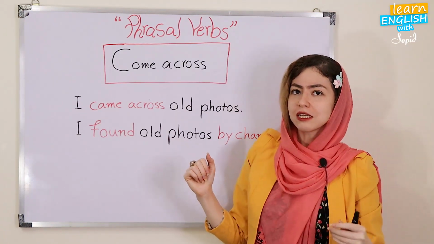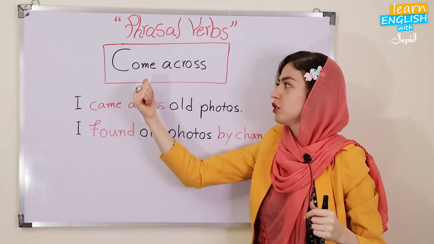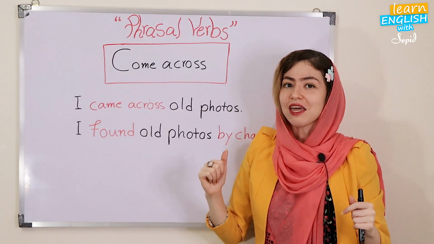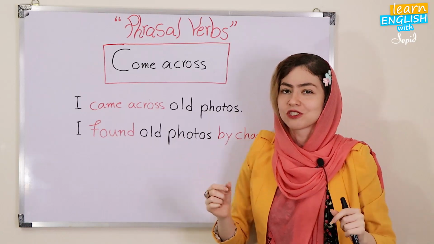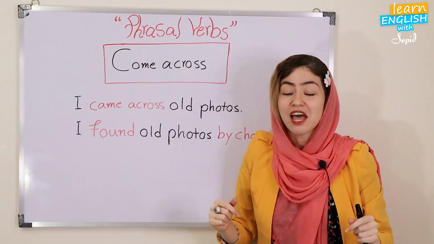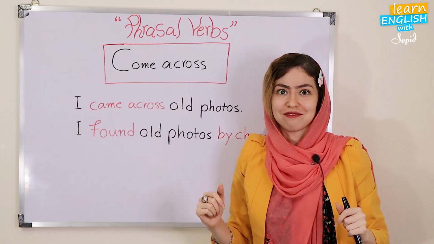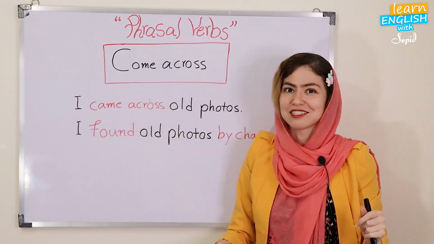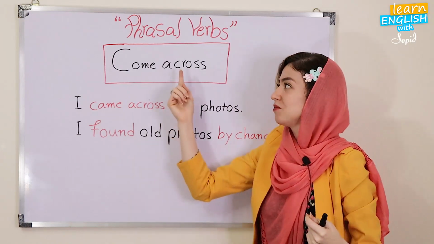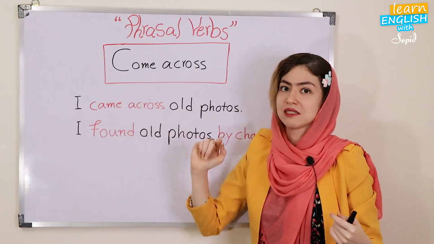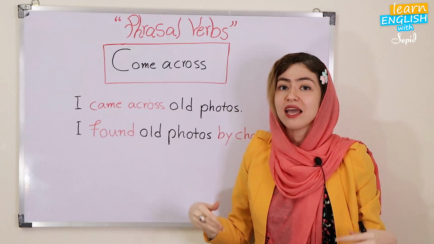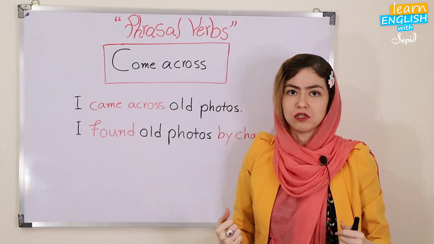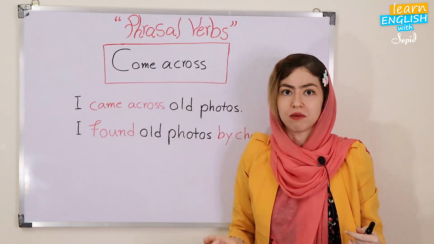What was my question that I asked before, just introducing this phrasal verb? Do you remember? If you found some money by chance, what would you do? Come across, I gave it away. It means to find something by chance and unexpectedly. So, come across something.